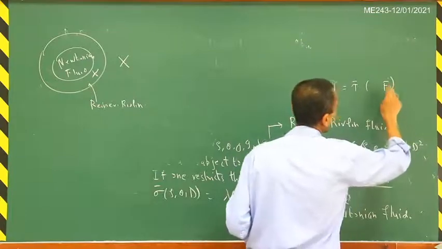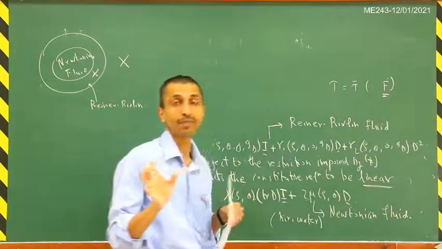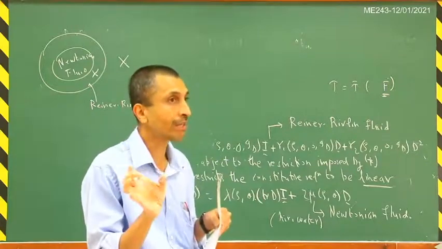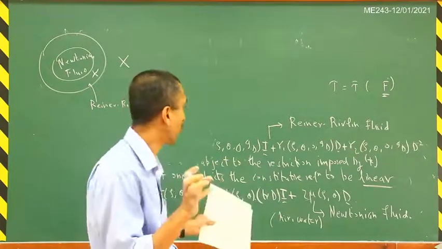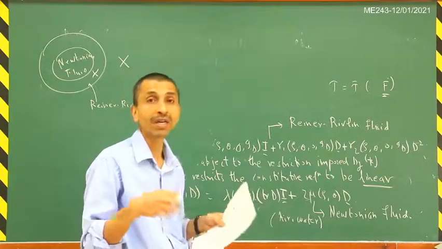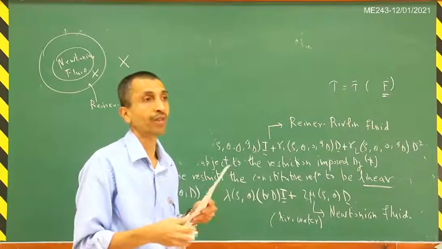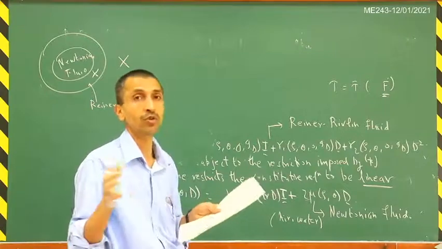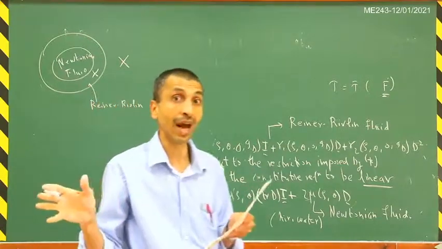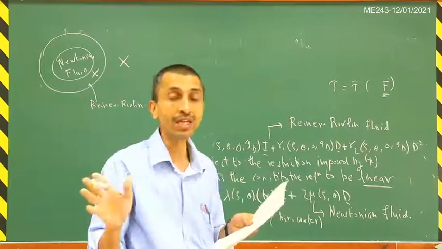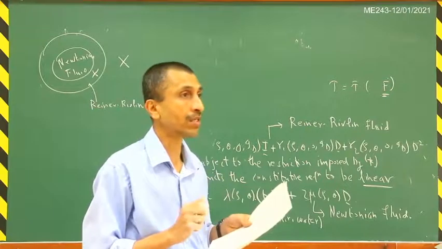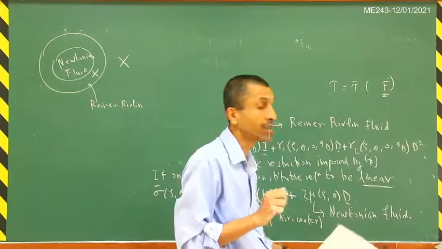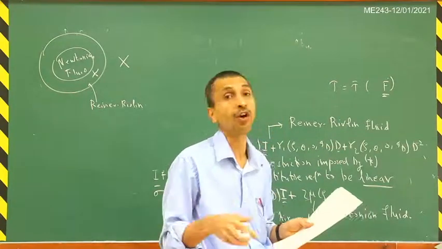Now this f dot will capture only a very short term memory, and that short term memory works for fluids like air and water, but it doesn't work for polymers and blood and things like that, which are non-Newtonian fluids. What that means is that a larger amount of memory needs to be incorporated into this constitutive relation in order to capture the behavior of non-Newtonian fluids.